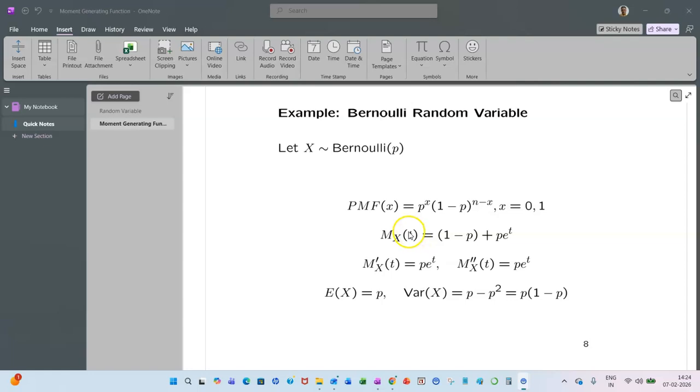M_X(t), if you take the expected value of e to the power tX, comes out to be (1 minus p) plus p times e to the power t. So M_X'(t) is p e to the power t, and M_X''(t) is p e to the power t, because e to the power t remains unchanged when we take derivatives with respect to t. If you put t equal to 0, you get E[X] equal to p. If you put t equal to 0 in the second derivative, you get E[X square], and that's p. And the variance of X is p minus p square, which is p times (1 minus p). So that's the way one can easily calculate the expectation and the variance of the Bernoulli random variable.